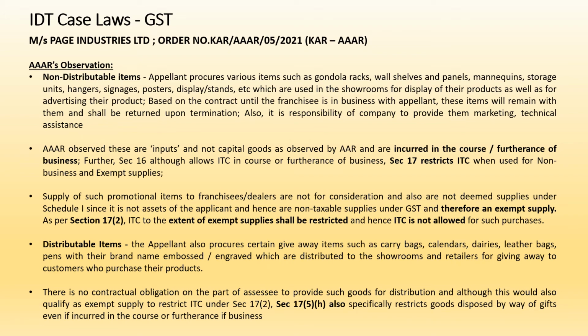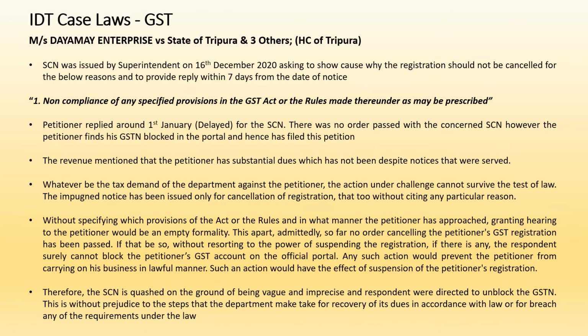This is the third case law for today's topic, Daime Enterprises versus State of Tripura. A show cause notice was issued by the superintendent on 16th December 2020 asking to show cause why the registration should not be cancelled. However, as you can see, the reasons for cancellation were not very clear. It just mentioned non-compliance of any provisions of the GST Act or rules made thereunder. This was supposed to be replied to within 7 days. However, the petitioner replied belatedly, but there was no order passed during the interim period. But post the reply, the GSTN of the petitioner was blocked in the GST portal.